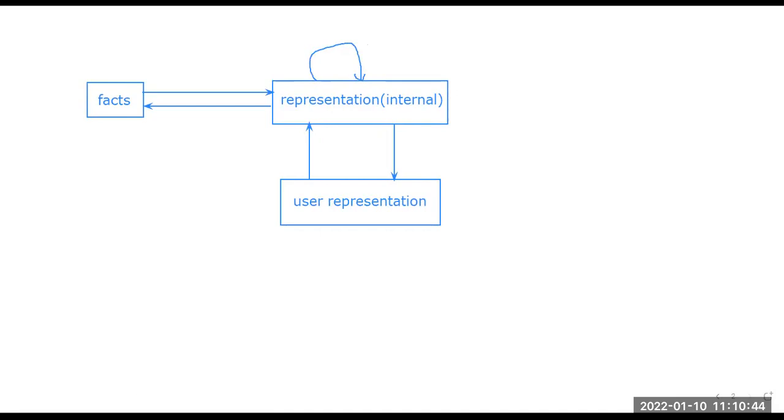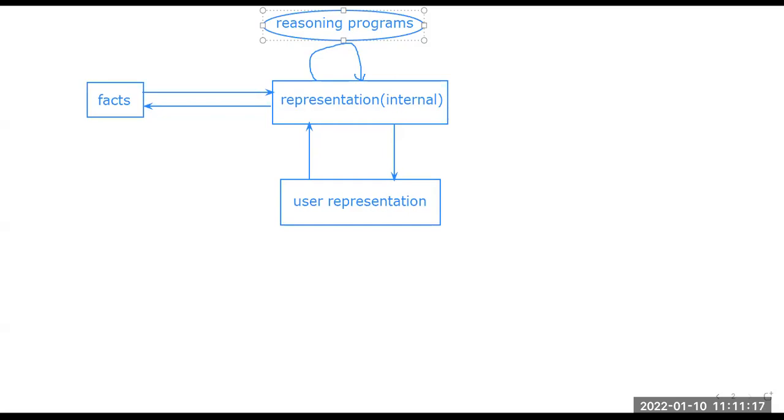There are some reasoning programs. So the facts will be represented internally, and that is where things will be processed by the reasoning programs, right? So the reasoning programs will be dealing with this particular part, and then it will be represented to the user. This is just a simple mapping that we can say, a mapping between the facts and the representation.